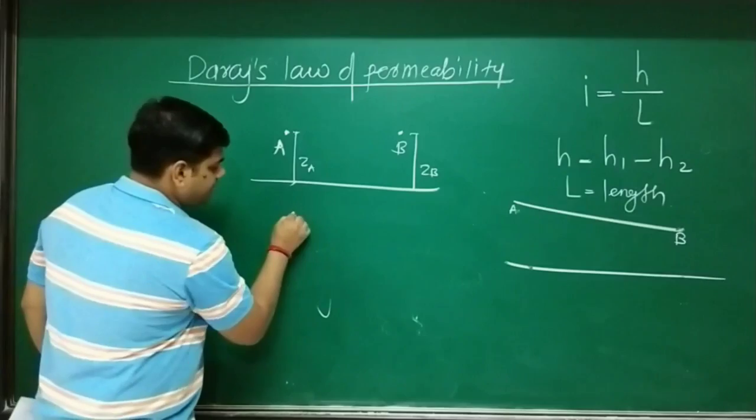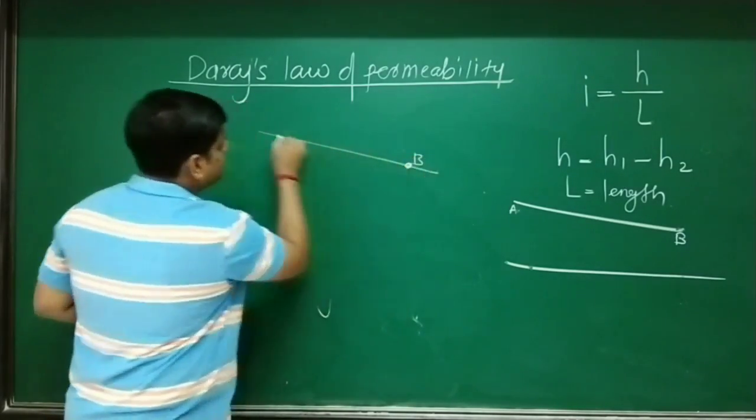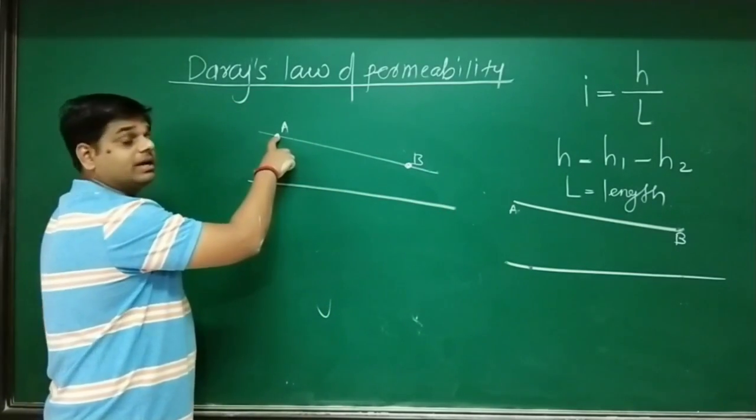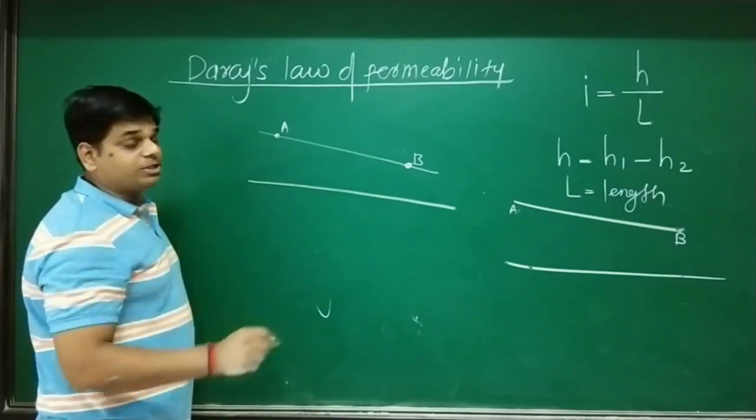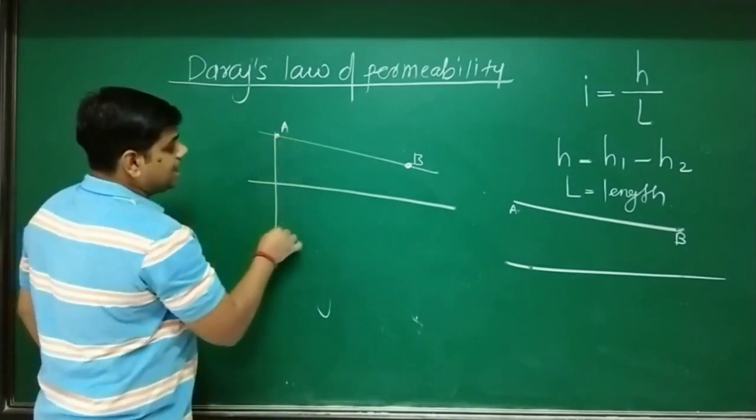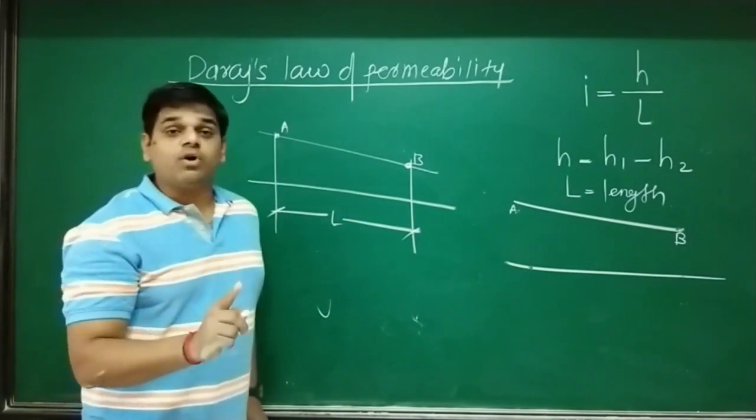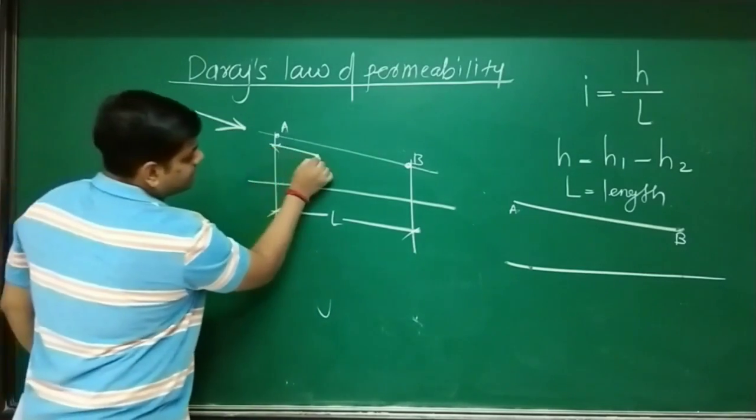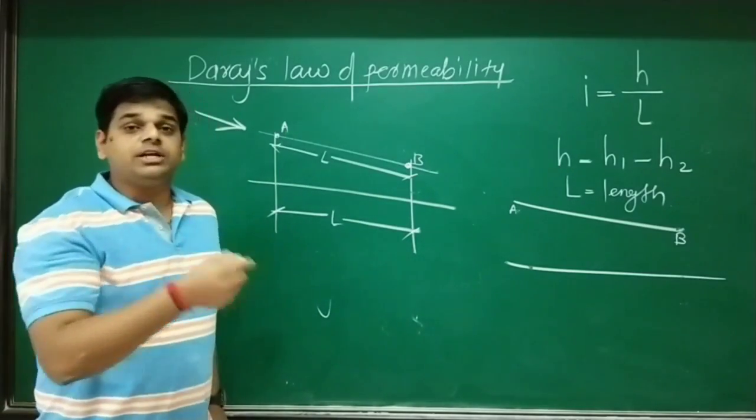Now if A and B are located at different positions like this, B is here, A is here, and this is your datum. Then the head at A and head at B are different, so head loss exists. Now the question is the length between the particles. That length we don't want in a horizontal direction; we always want it in the direction of flow. If the flow direction is like this, then we have to calculate this inclined length between the two particles, and that is the tricky question in a GATE examination.